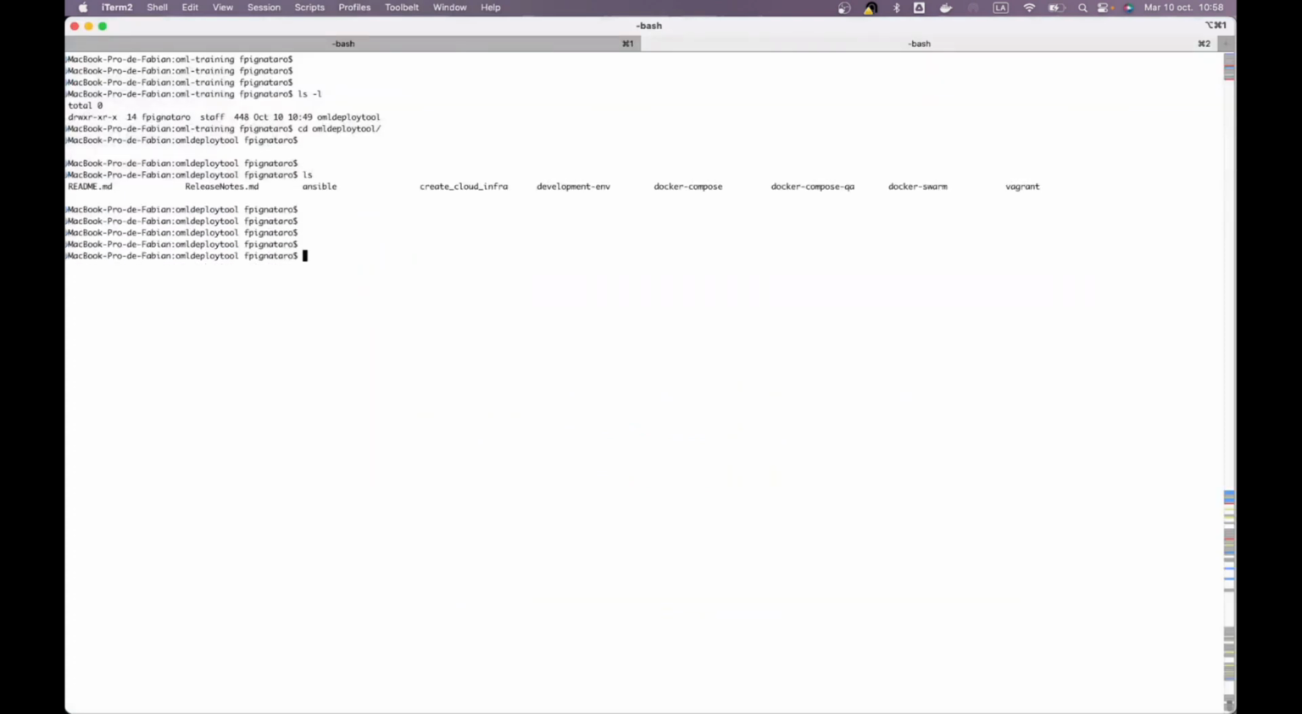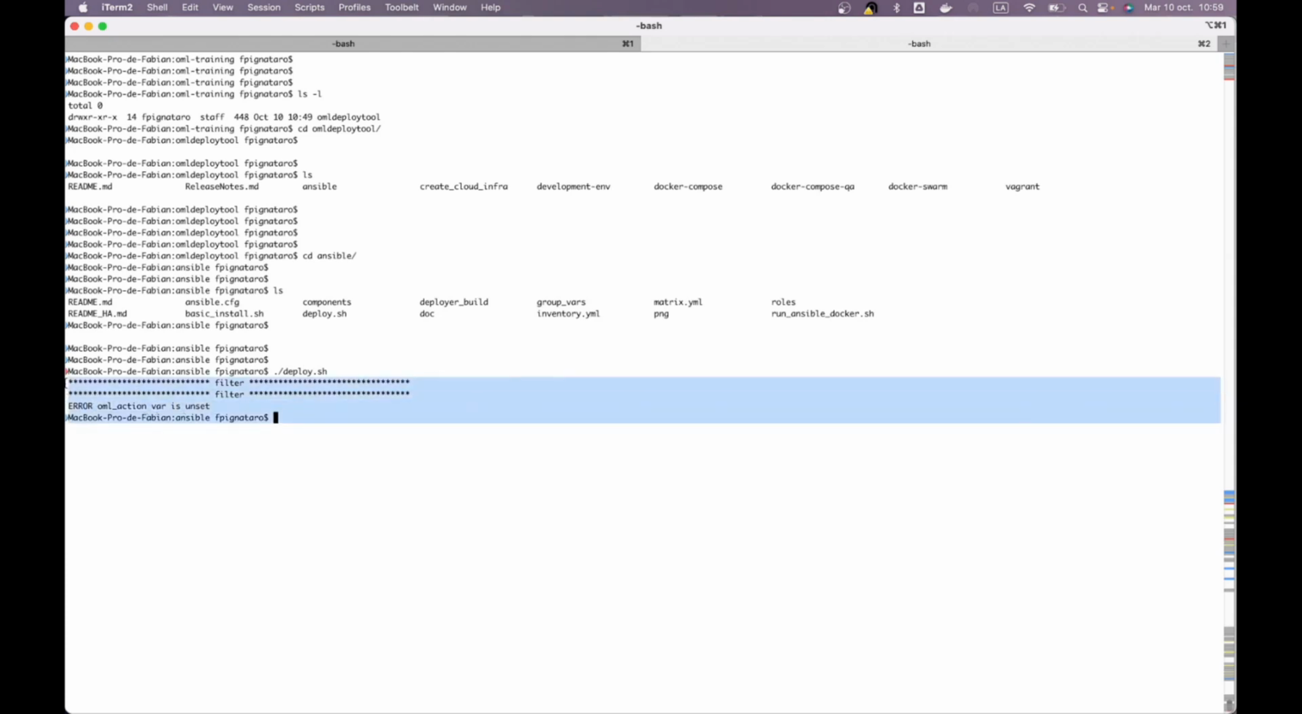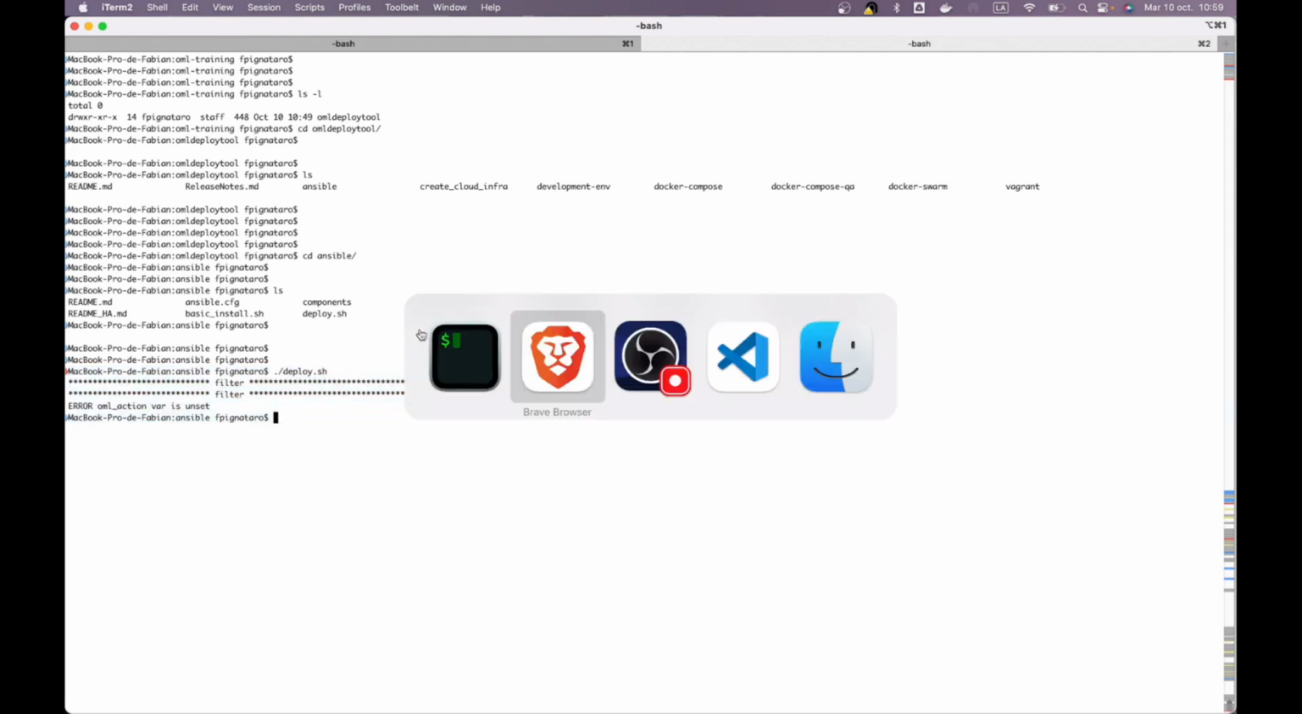I am here inside the repository. I look at the Ansible part, and here in the Ansible part, I have just the deploy script, deploy.sh, that is what is going to end up launching the execution of that Ansible playbook on my remote host.